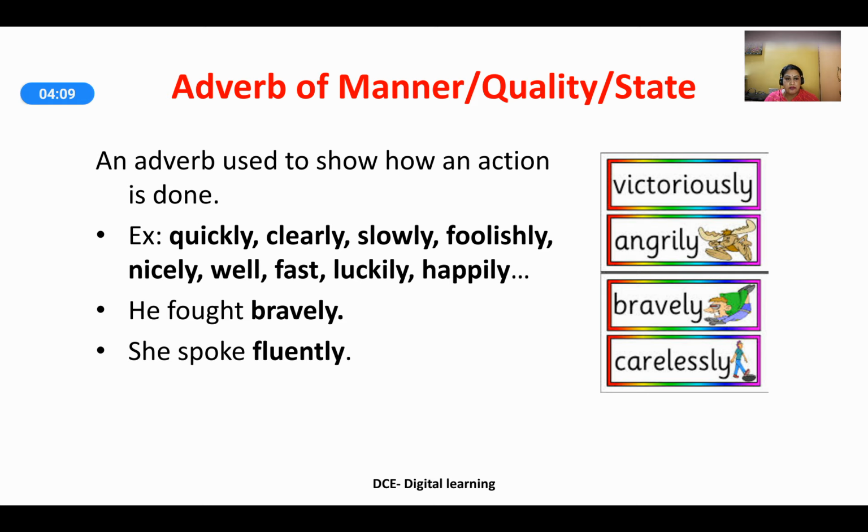And on the other hand, we have victoriously, angrily, bravely, carelessly. So, this is how the action is done. Action is happening, but how is it happening? That is described by adverb of manner, quality or state.